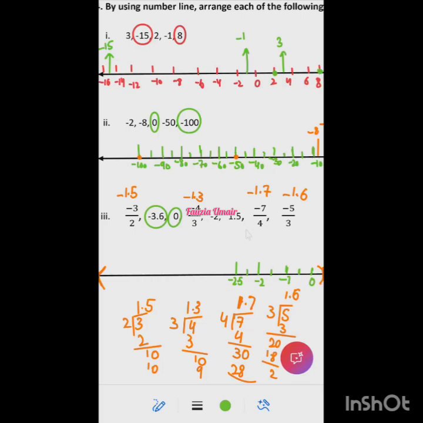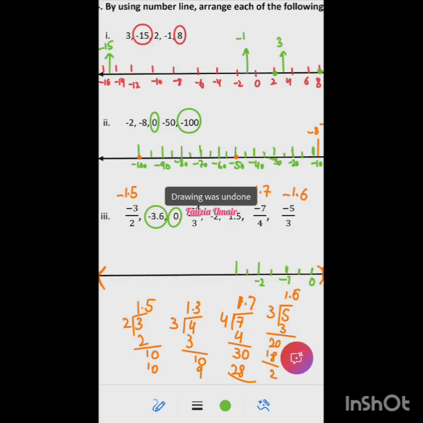Ma'am, there is one problem, that all these will come in the middle. So I'm changing the scale again, Zainab. If I take this scale, it would be very difficult to draw all these numbers. Look, this is minus 1.5. This we can draw. What were you saying, beta? Ma'am, you have written minus 2.5 and again minus 2.5. Oh, this should be minus 3. Yes, ma'am. Thank you.